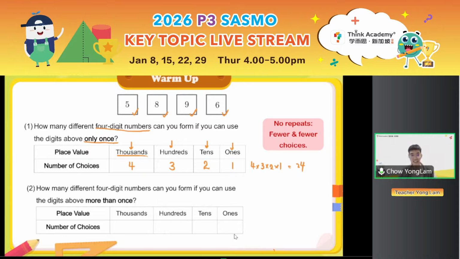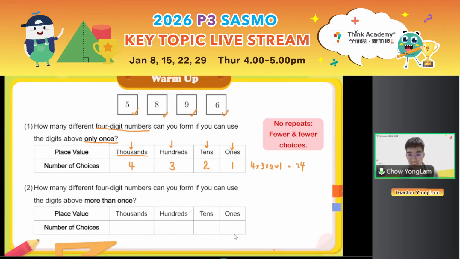Are you ready for the next one? This time, the next question is asking, how many different 4-digit numbers can you form if you can use the digits above more than once? Meaning, do we have to use up all the different digits? No, we can repeat the digits this time.